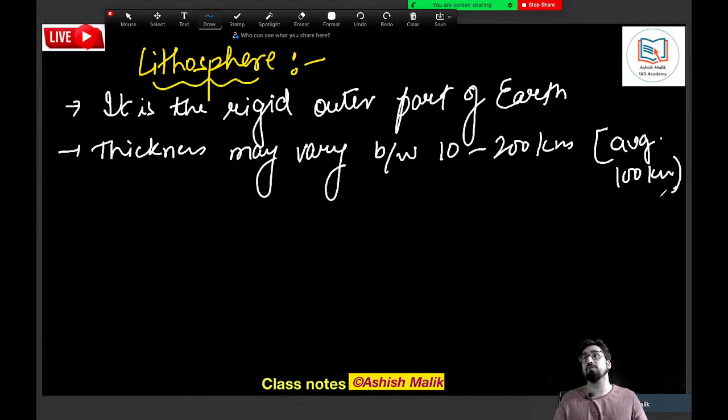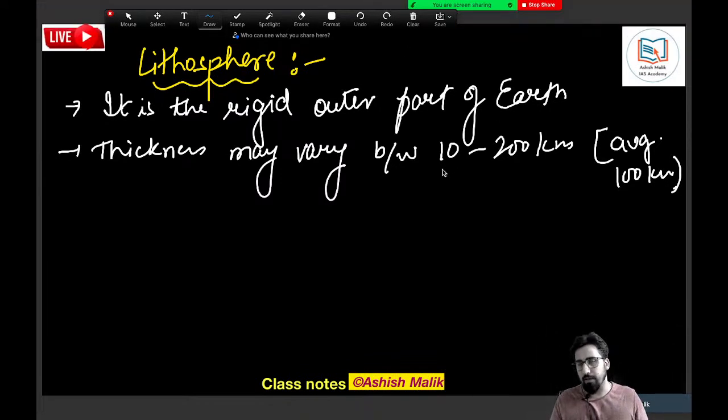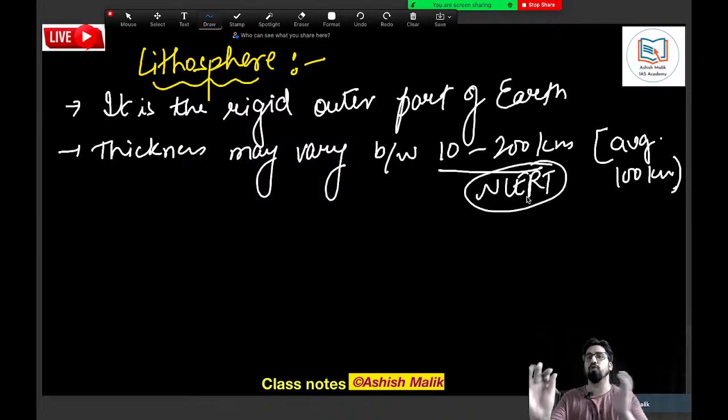So in some books, it is written the depth of lithosphere is 100. So please do not get confused. 100 is the average. In reality, it can go from 10 to 200. As per NCERT, NCERT has given it 10 to 200. Average is 100. So lithosphere is the outer rigid part of the earth, thickness 10 to 200 kilometer.